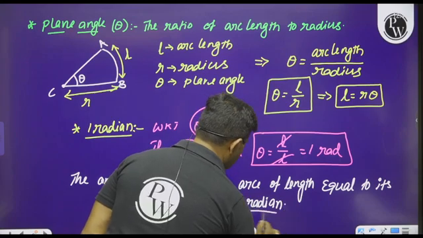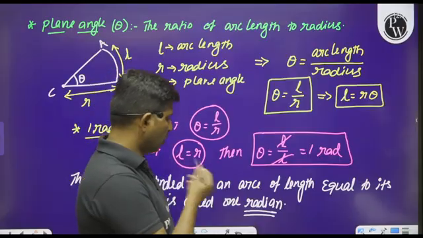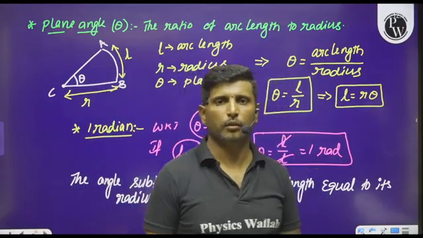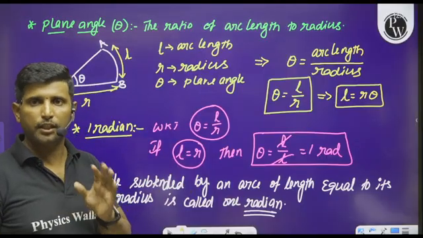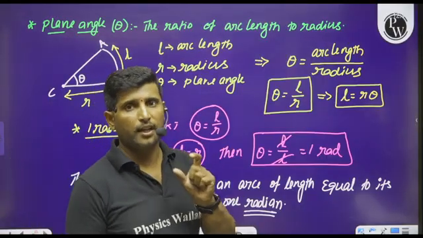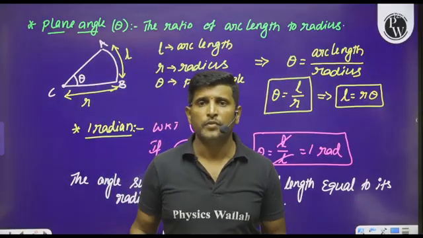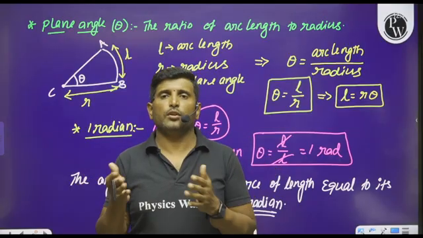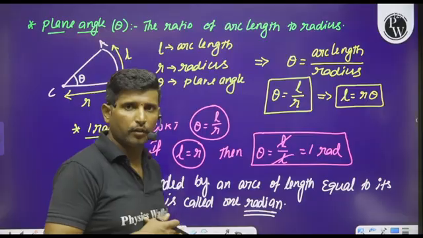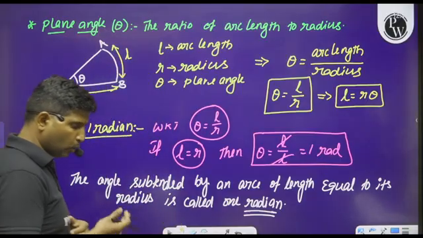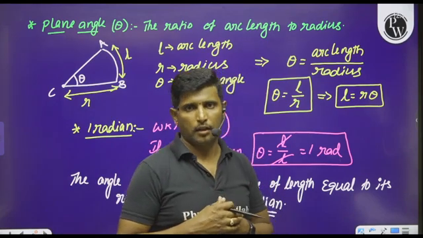I hope you are understanding these definitions about the plane angle and the radian. Plane angle is a quantity, radian is a unit, and please remember the SI unit of the plane angle is always radian. There are other units used to measure the angle, that is degrees. Degree is also another unit used to measure the plane angle.